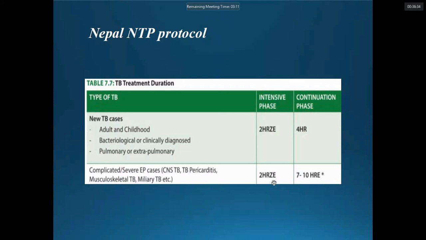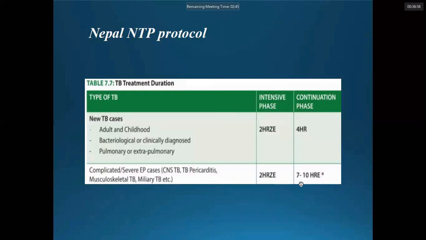And you should be thorough with the doses of these drugs also. And the continuation phase of 7 to 10 months of isoniazid, rifampicin, and ethambutol. These three drugs are given for the continuation phase up to 7 to 10 months. So it may take up to a year.